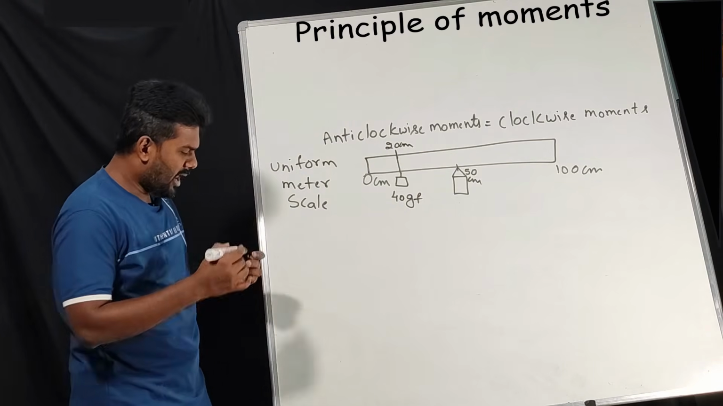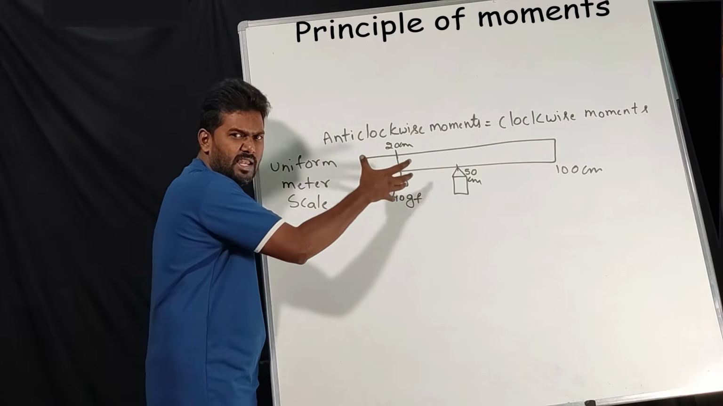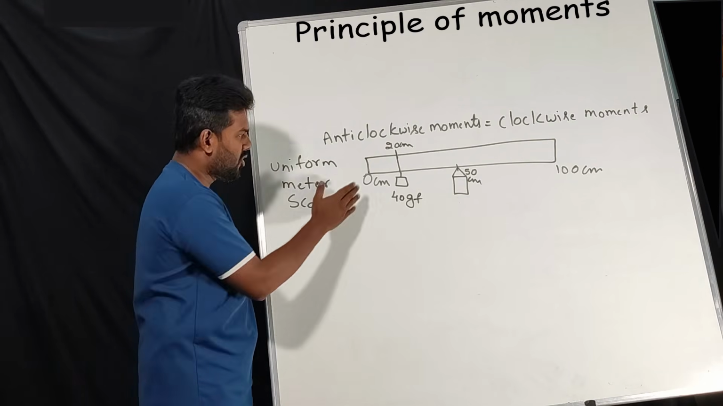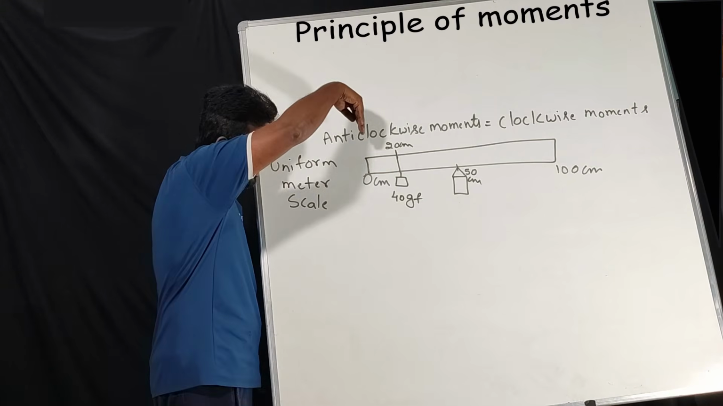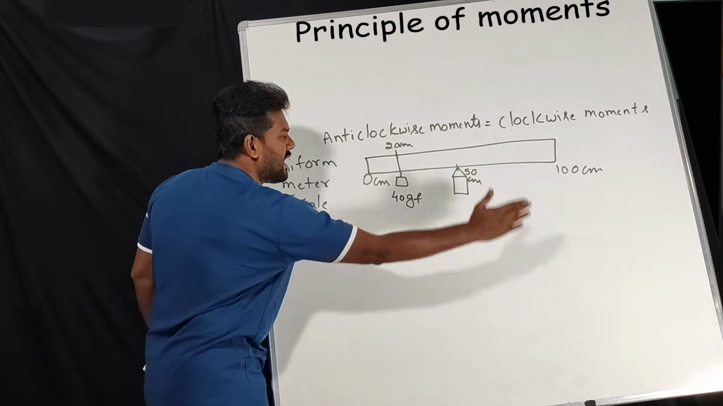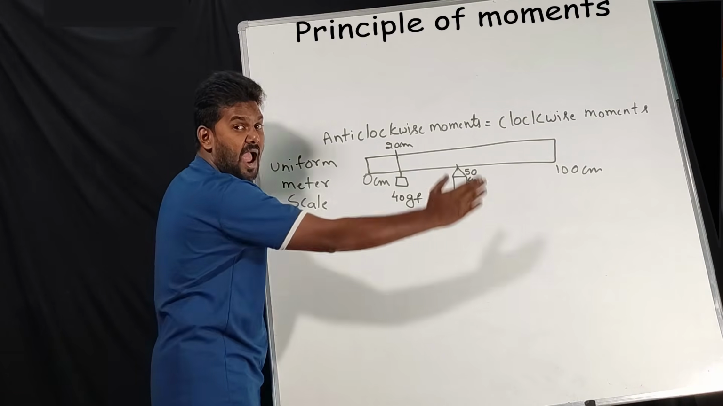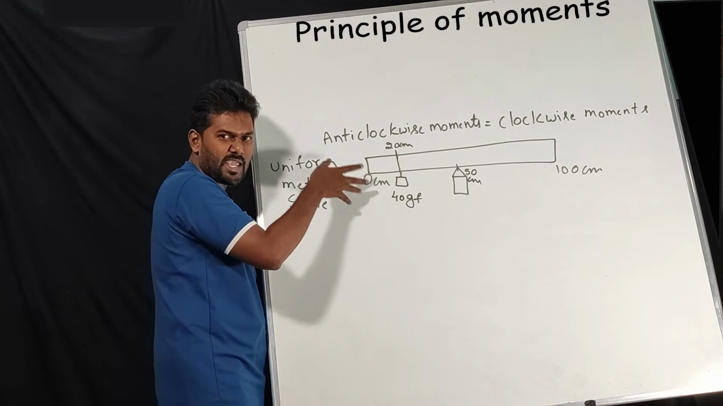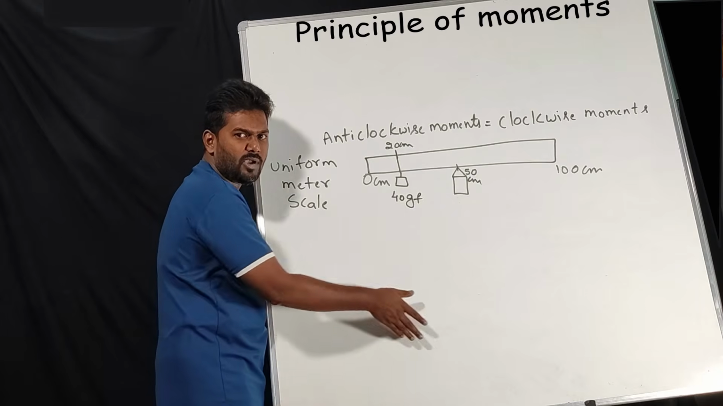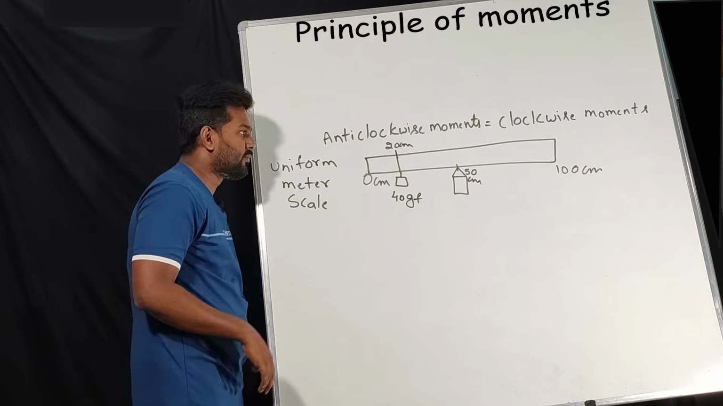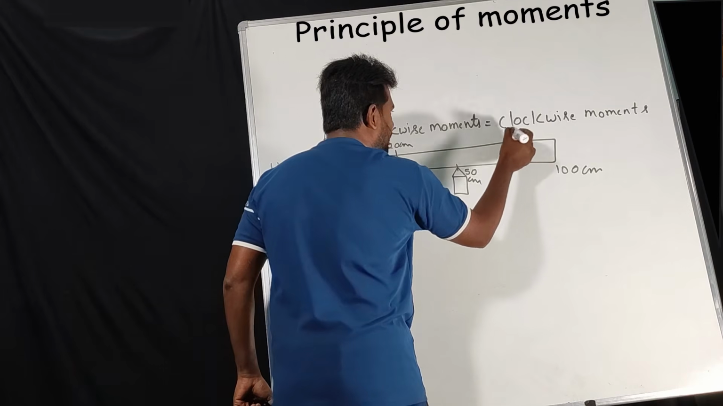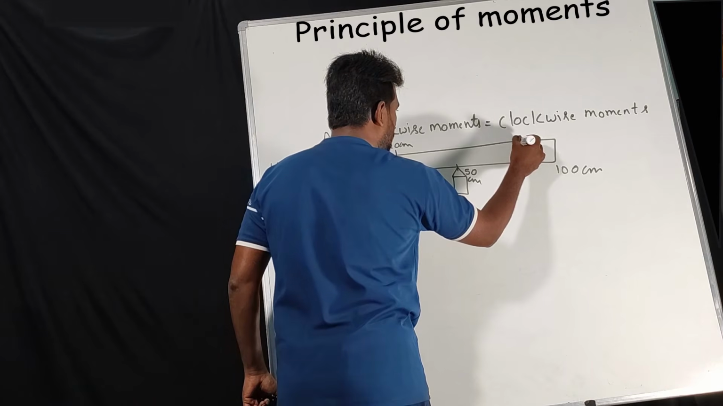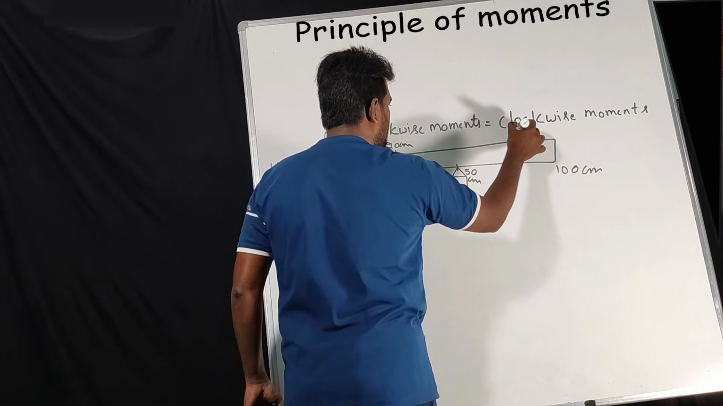Now do you think the scale is going to rotate in the clockwise direction or anti-clockwise direction? We have the load here, right? So it will go in this direction only. If it is going in this direction, what kind of direction is this? Anti-clockwise direction, correct? So anti-clockwise moment means the movement of a scale or anything in the anti-clockwise direction due to the load. Now we'll talk about the clockwise moments. Now I'm going to keep one more object at 80.